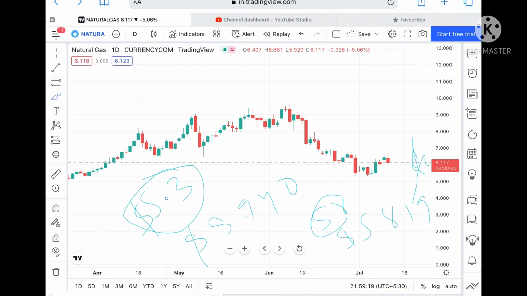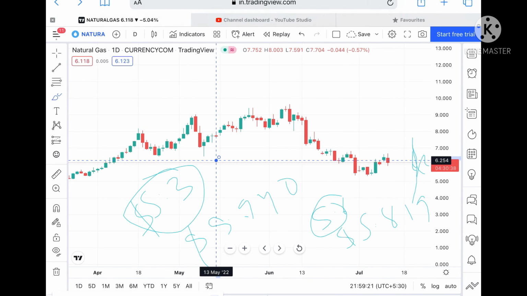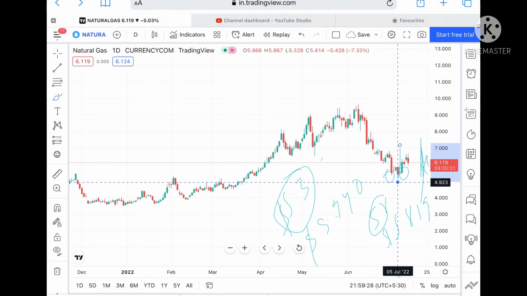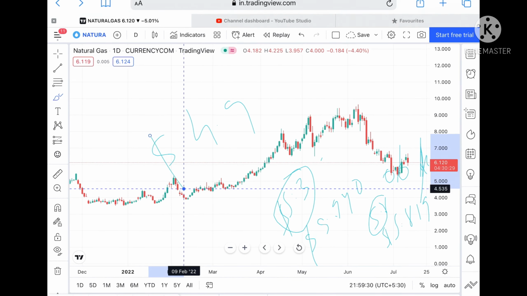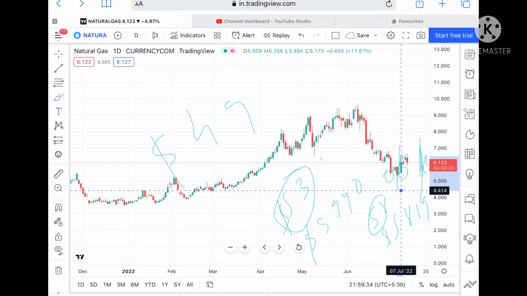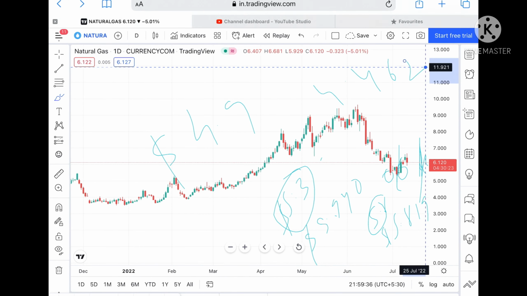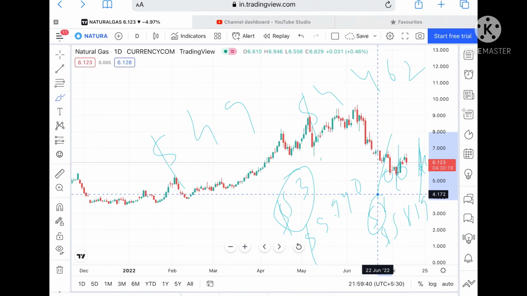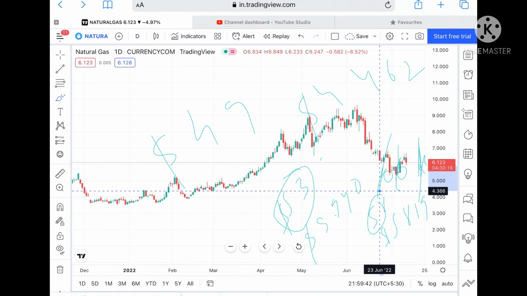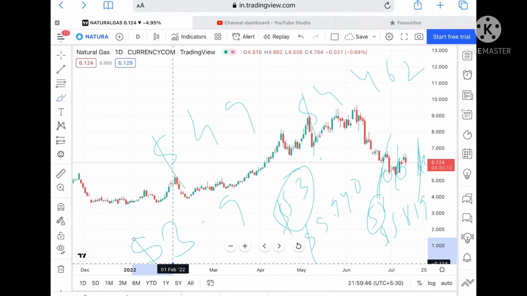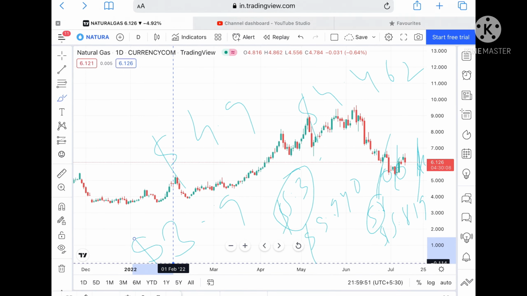Okay, once this $5.3 doesn't sustain, and this level has already been a weakened support, so the probability is we can see it can move further down towards a level of $4.9. Okay, and once the price goes below that level, then we can see it can go further down towards a level of $4.462, and from there we can see it can touch a level of 4.12. Okay, suppose the price goes below that level, then we can see it can touch a level of $3.9. Okay, and then you can see it can move further down if the price goes below 3.9.